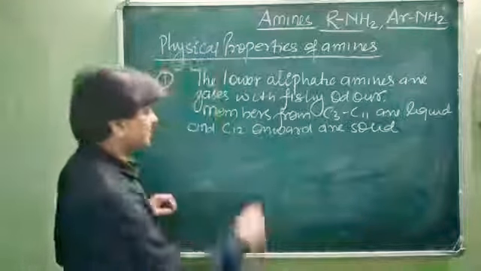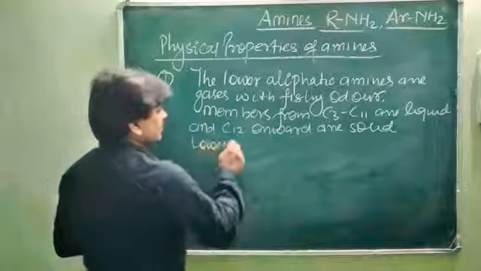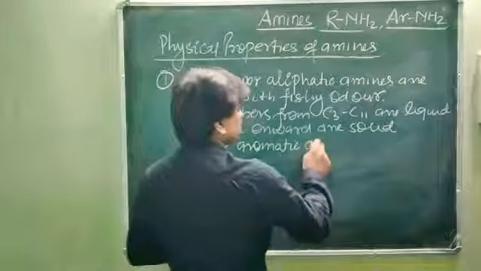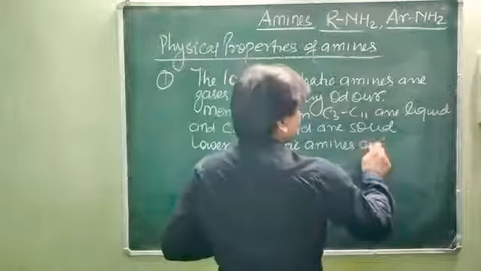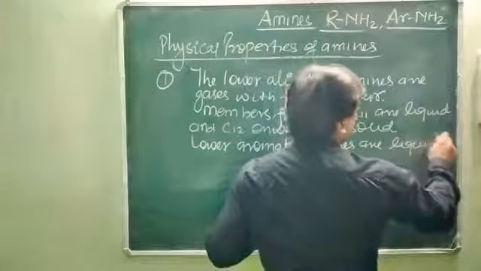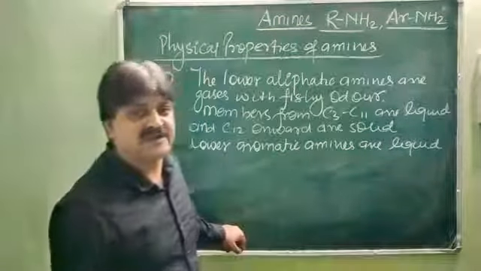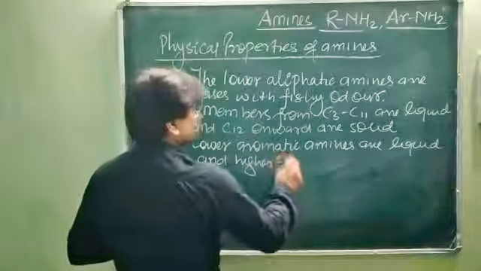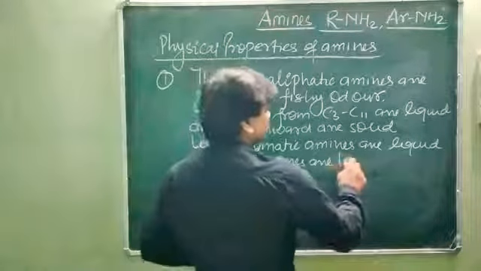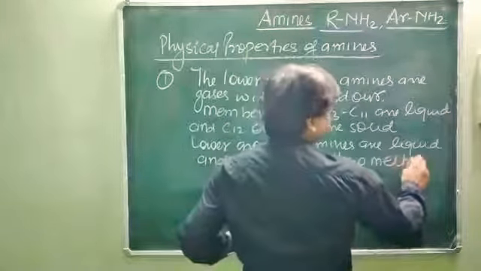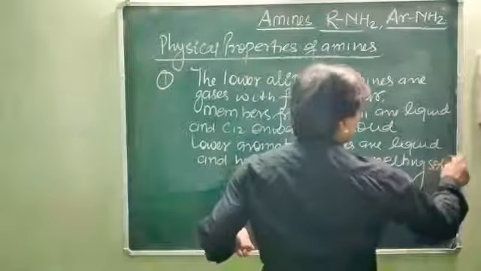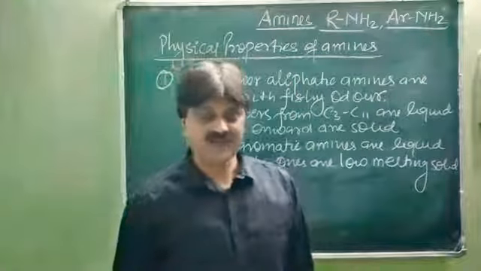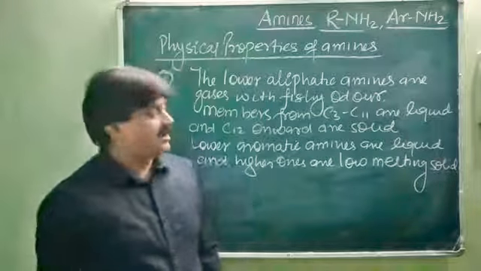Lower aromatic amines are liquid, and higher ones are low melting solids. So this is the physical state of the aliphatic as well as the aromatic amines. Is it clear? Second, we will discuss the color of the amines.